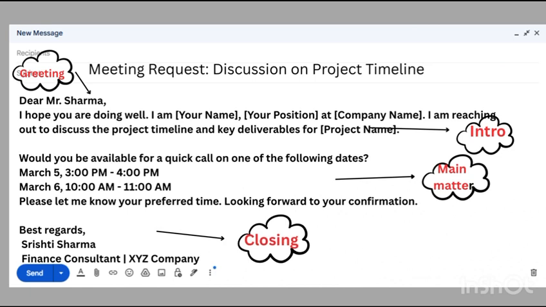Sharma. In the intro, we'll be writing the name, position and the company name. And in the main matter, we'll be writing the details of the mail. And we are giving a call to action as looking forward to your confirmation. And in the closing, we are doing it with best regards, name, your designation and the company name.